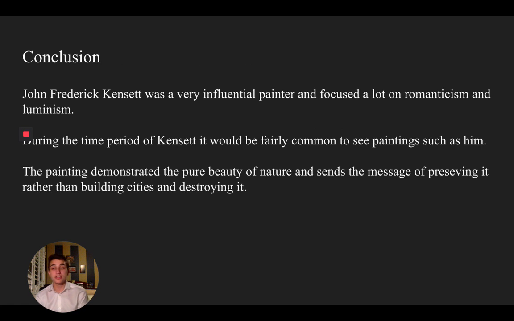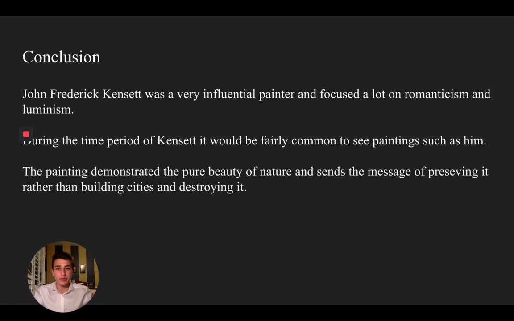So, this is the conclusion. John Frederick Kensett was a very influential painter and focused a lot on romanticism and luminism. And he really gave new painters hope and a way to paint because how he showed romanticism and luminism was really great because he really showed a lot about how he loved nature. He really gave a new perspective on how to paint and how to show light from different angles depending on how you look at it.